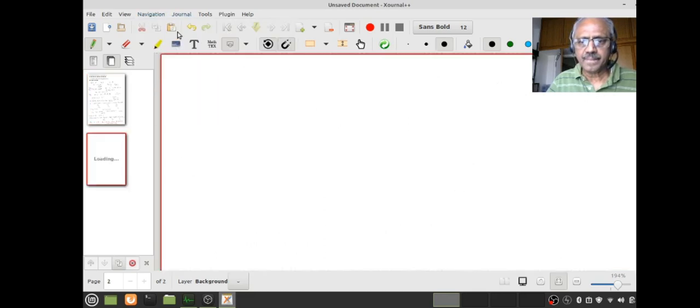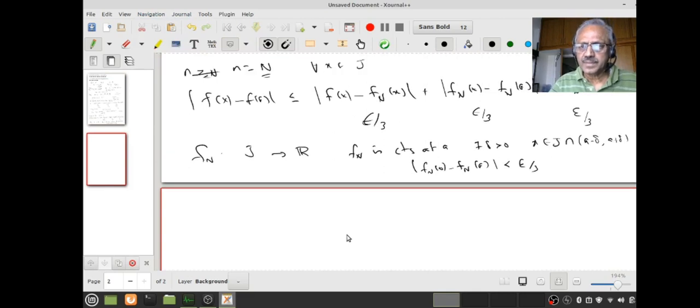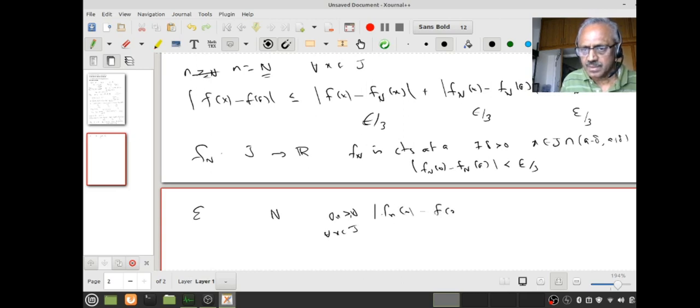Okay. Now keep it. So what do you think I have done? Now I can write a textbook proof. I think I have proved it, but I would like to write a textbook proof. How will I do that? Given epsilon, using uniform convergence, there is an N so that for all n greater than or equal to capital N, and for all x in J, fn(x) minus f(x) is less than epsilon by 3.